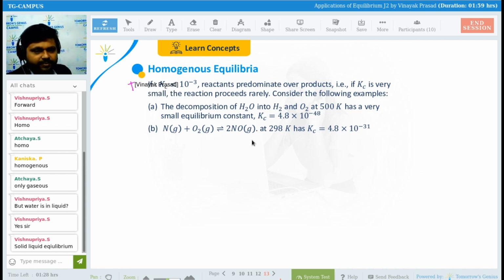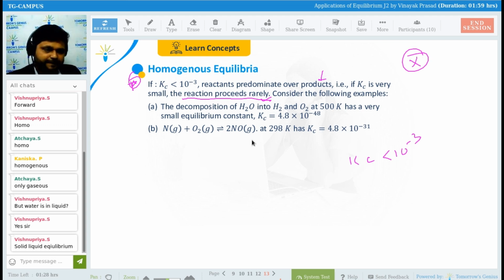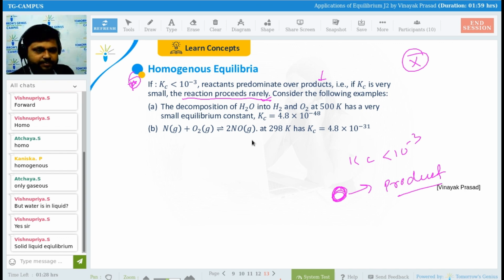One more thing: if the value of Kc is lesser than 10 to the power minus 3, reactants predominate over products, and if Kc is very small, the reaction proceeds rarely. It means the reaction is not going to happen. Is it okay, guys? If Kc is so small, then you will not be getting the product part. That is lesser than 10 to the power minus 3.